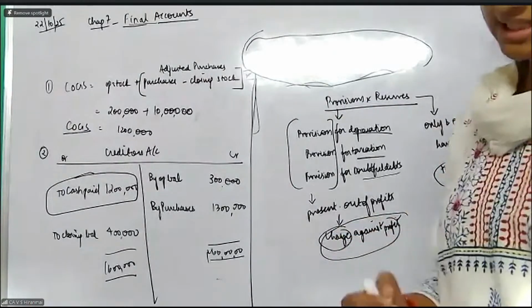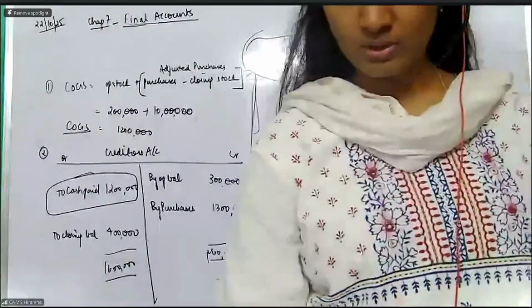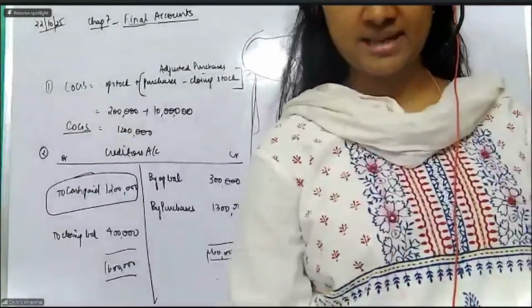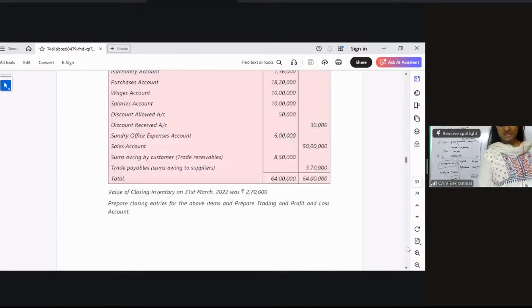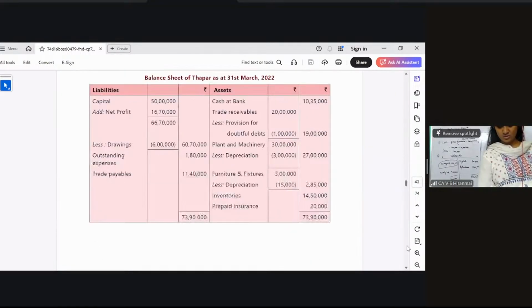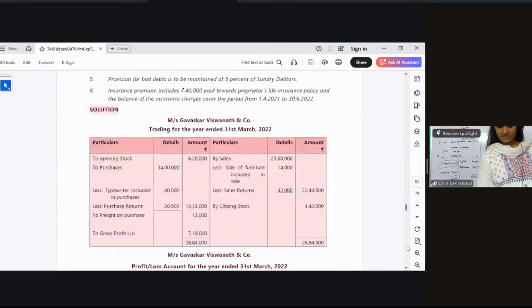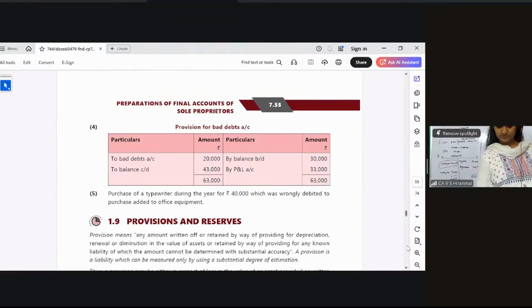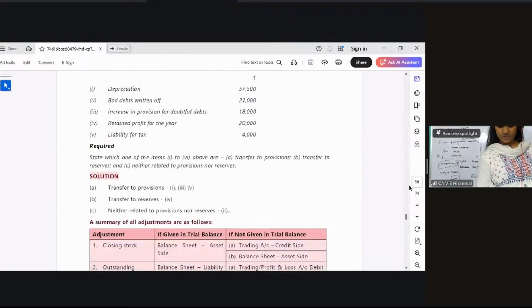So there is one illustration, your illustration number 14, that talks about what is the example of a provision, what is the example of a reserve. That's your last illustration. So I will just teach you that and we will go with the MCQs today before we wind up the class. After the 13th one. Provisions and reserves. Provisions are charged against the profit, whereas reserves are appropriation of profits.